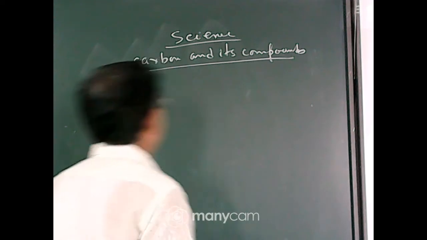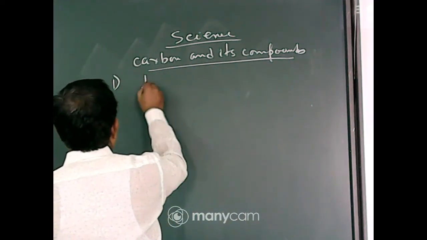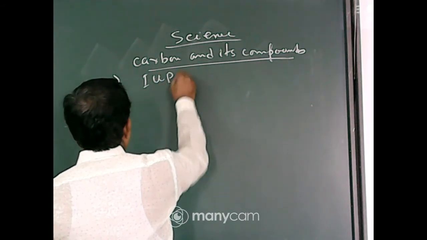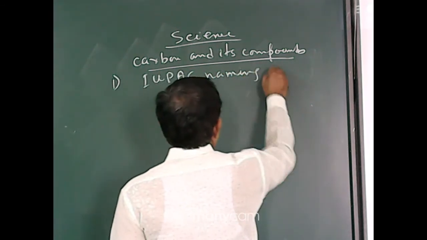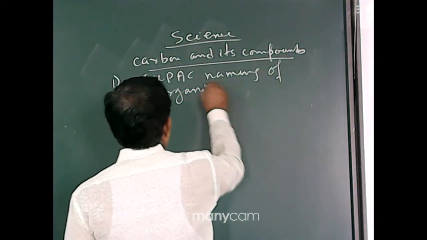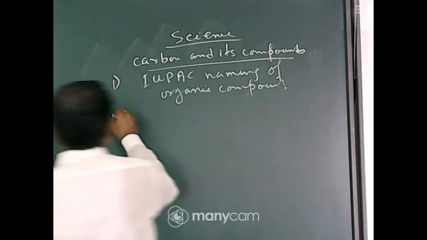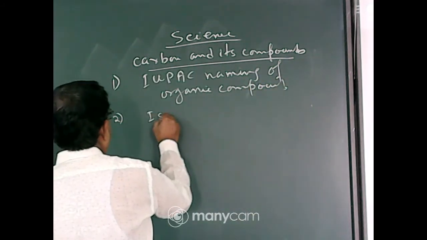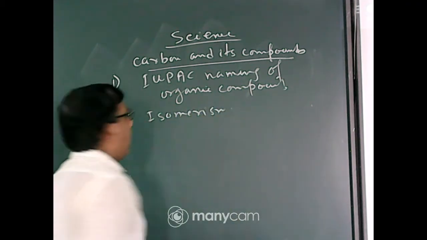Classification of hydrocarbons. So today we start two things. One is IUPAC naming of organic compounds, and number two, isomerism. So first we start from the IUPAC naming.